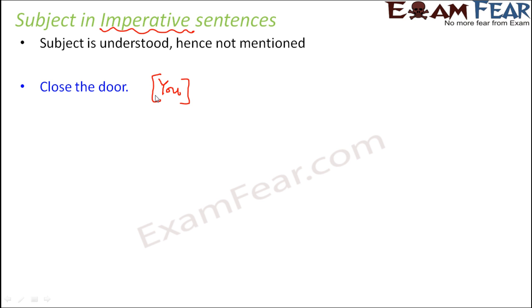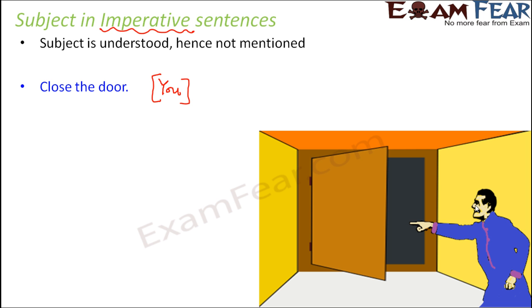For example, let's say that this person is standing here and there is a little girl standing here. Now the person is asking this girl to close the door. So the person says close the door. To whom is he telling to close the door? He is telling this to this little girl. So from this person's perspective, he is trying to tell you, close the door. So whenever we use any imperative sentence, the subject in that case is you. Now since it is understood, therefore you is not mentioned.